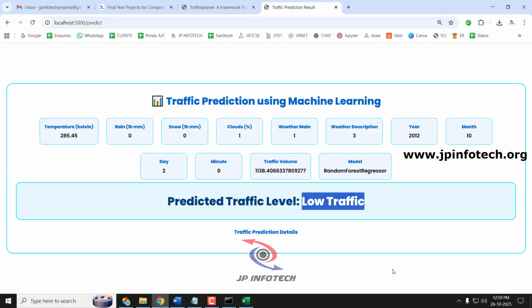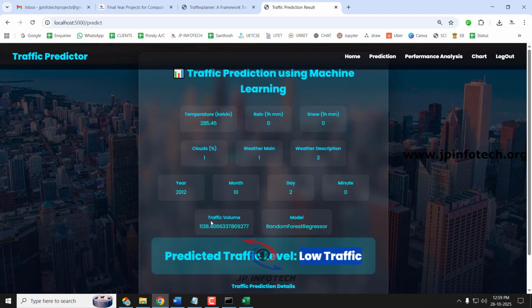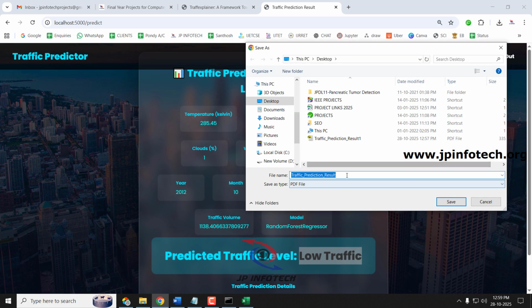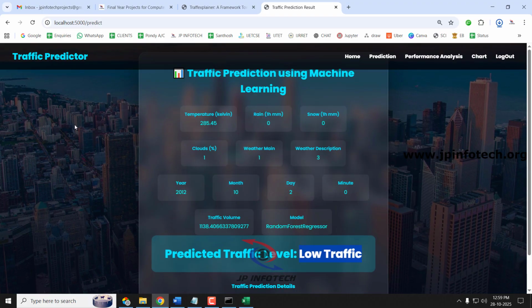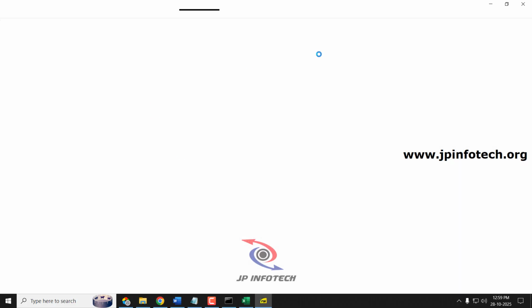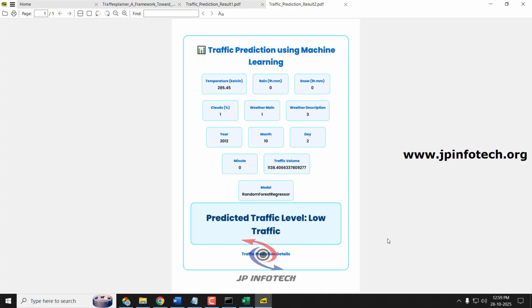And similarly you can export the result in a PDF format for your future reference or optional use. So now you can see the exported result.